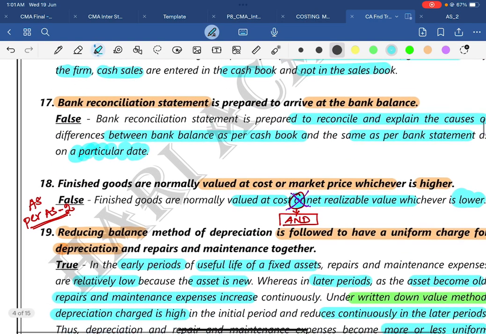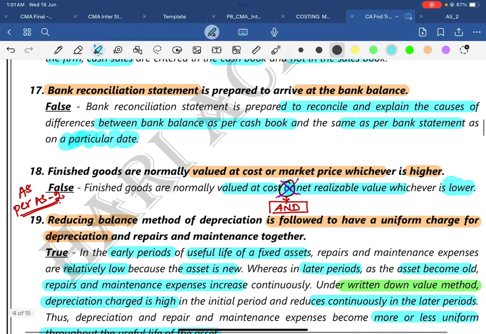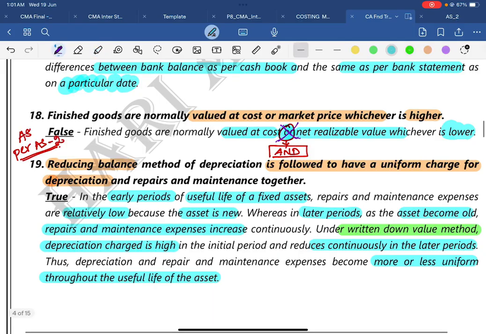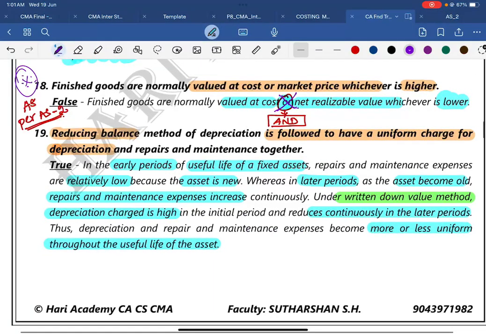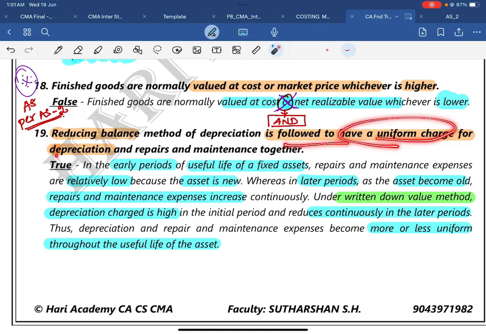Mark this as an important question. You may get this question. Question number 19, interesting question. Reducing balance method of depreciation is followed to have a uniform charge for depreciation and repairs and maintenance together.